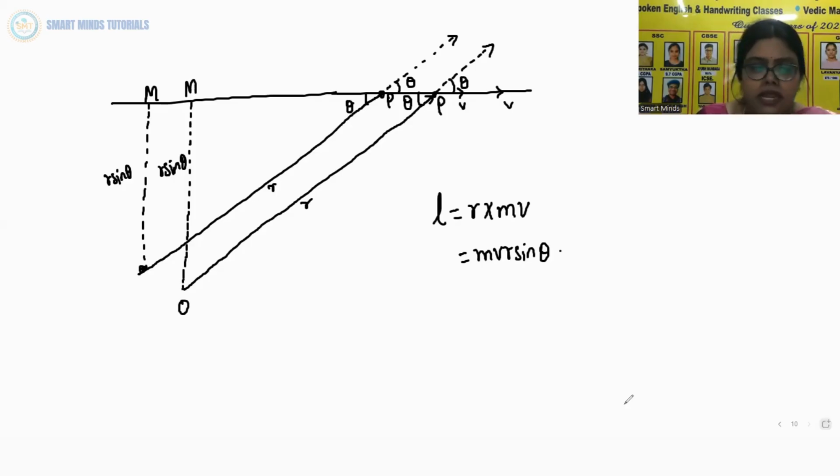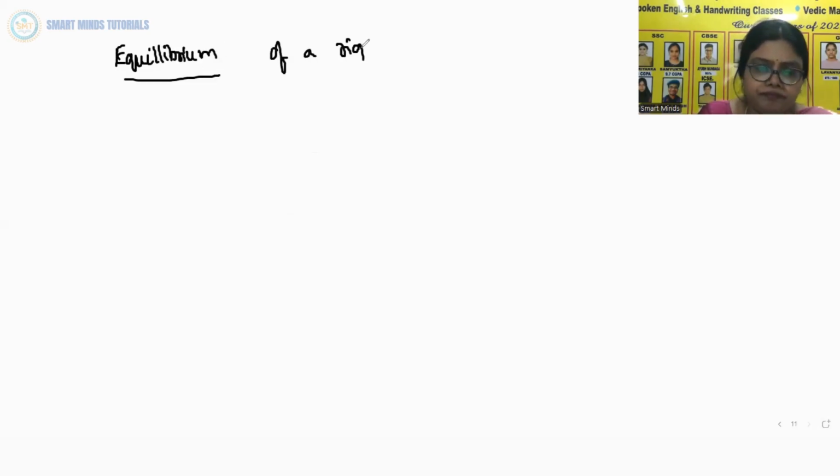Now let us understand the equilibrium of a rigid body. This is also very important. Now we are going to concentrate on the motion of rigid bodies rather than on the motion of a general system of particles.